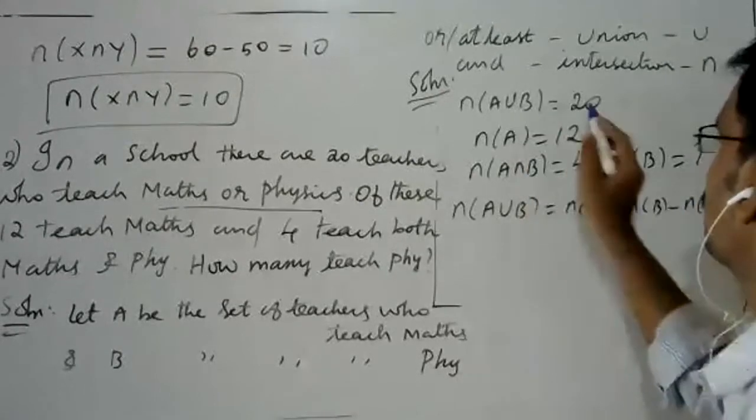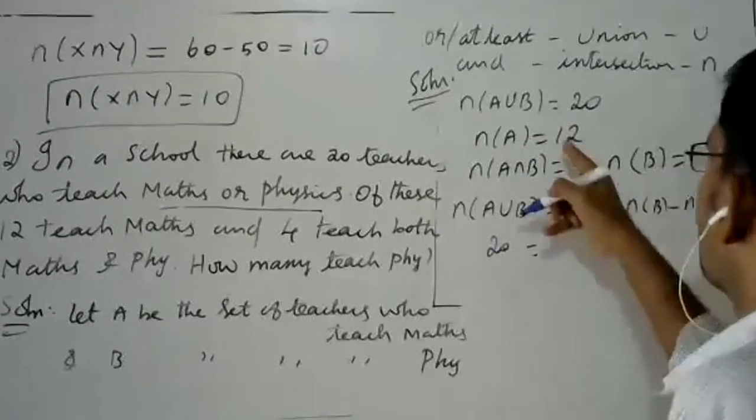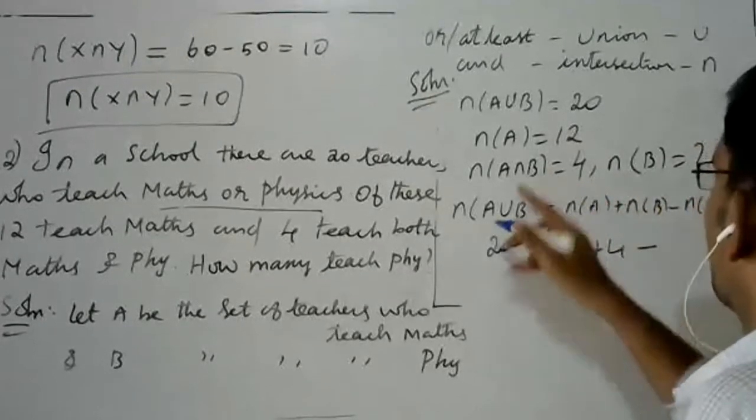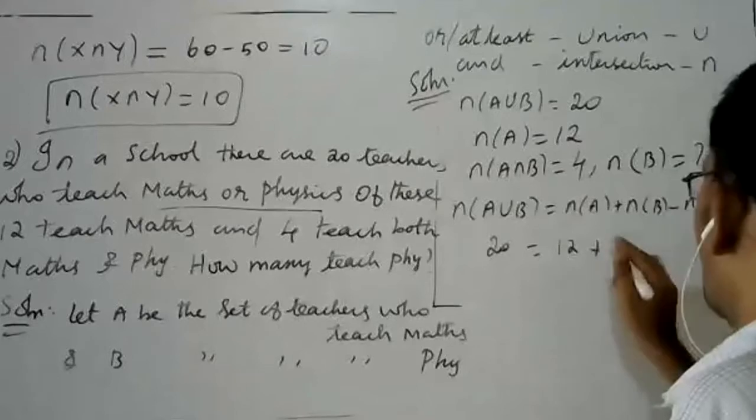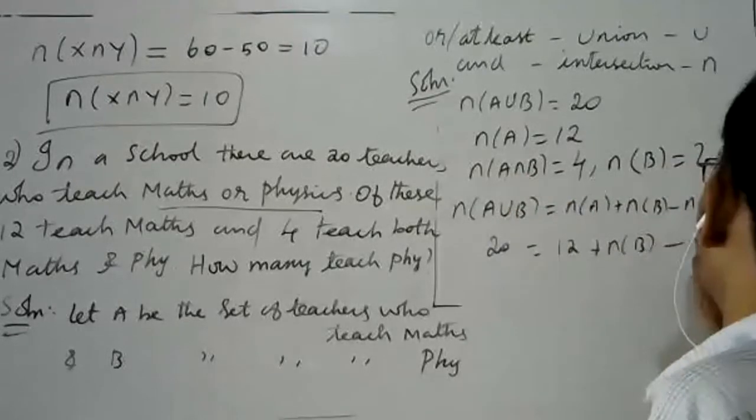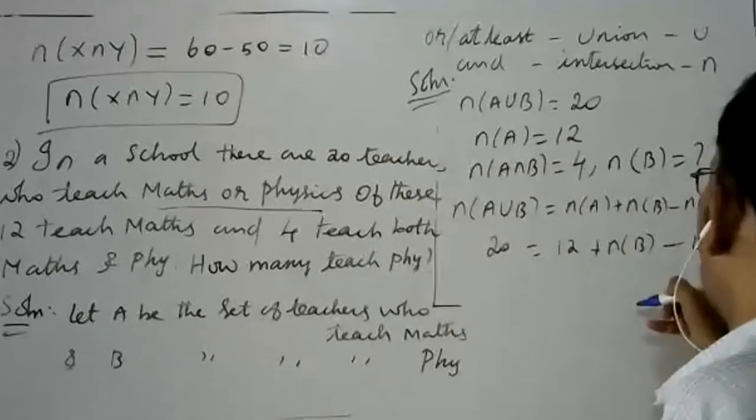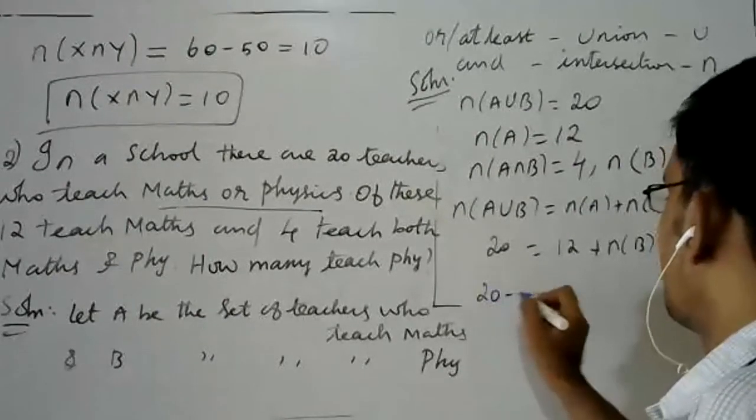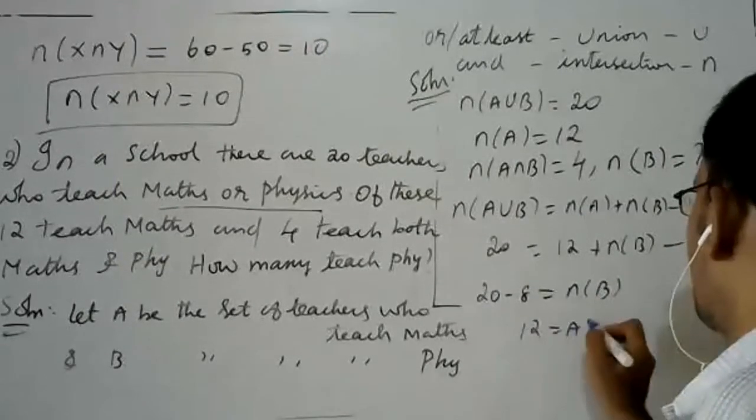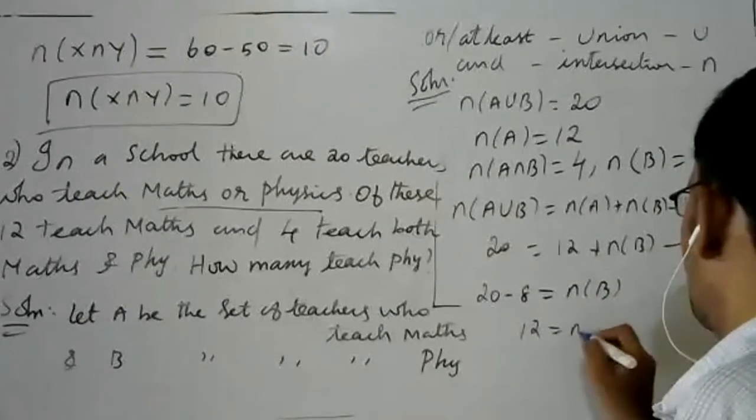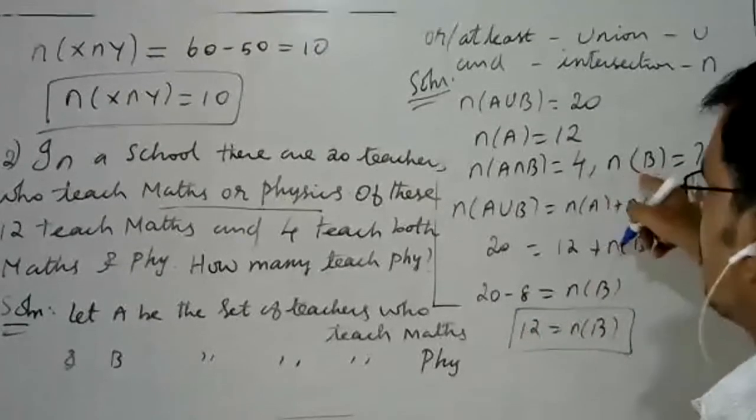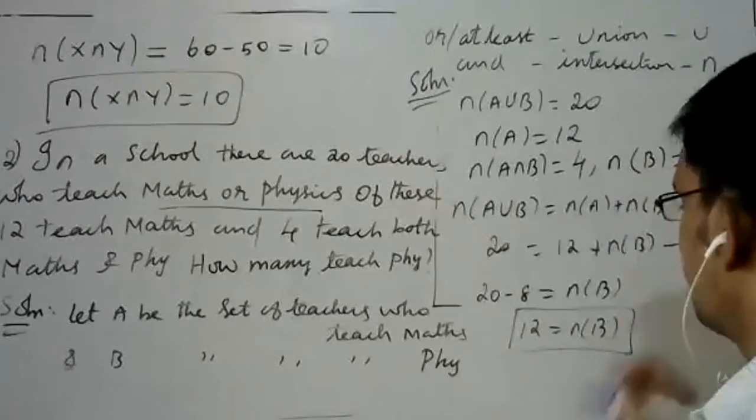What is A union B? 20. What is A? That is 12. What is B? We don't know, that we have to find out. n of A intersection B is 4. So 12 minus 4 is 8. 20 minus 8 is equal to n of B. So 12 is the answer. Therefore the number of teachers who teach physics is 12.